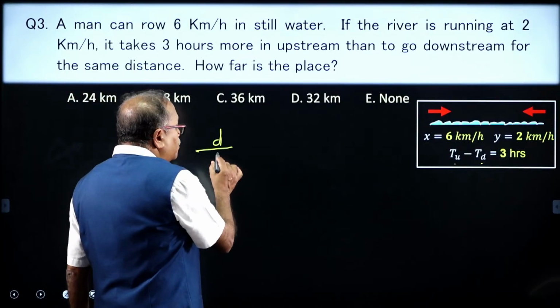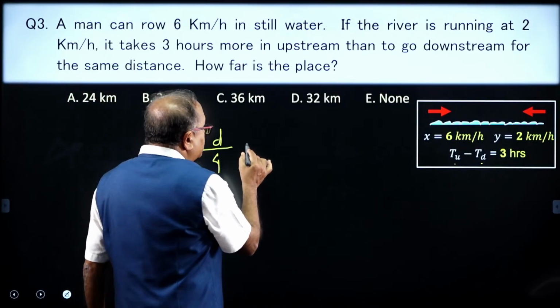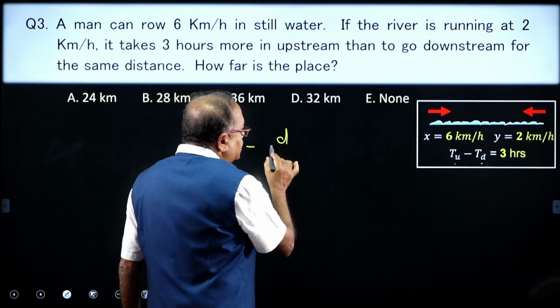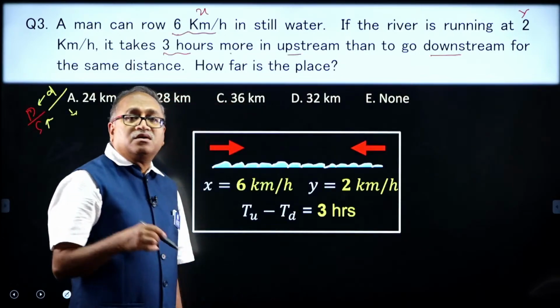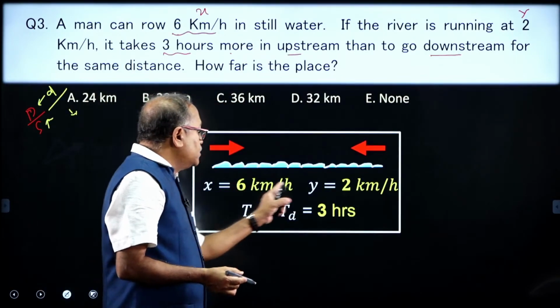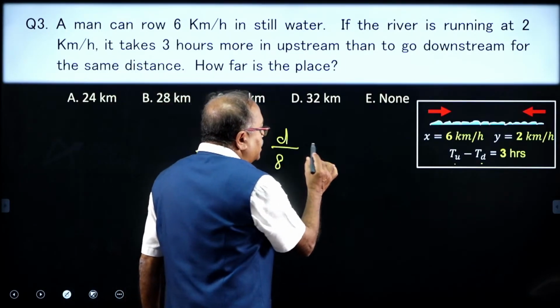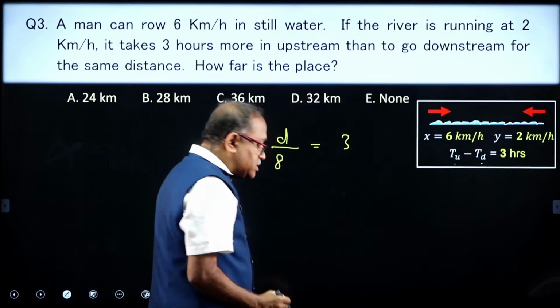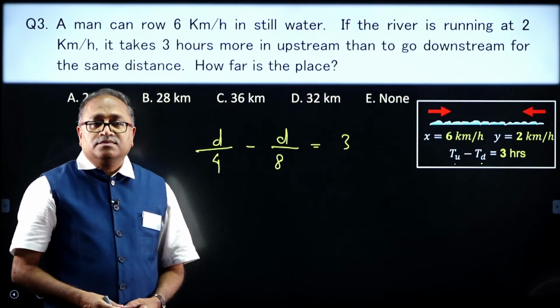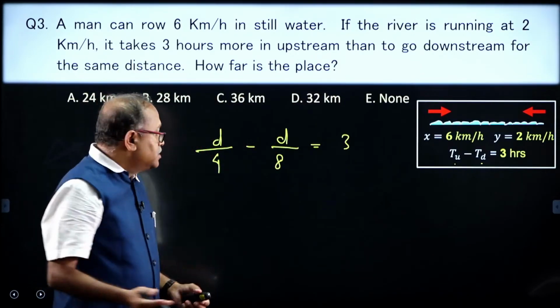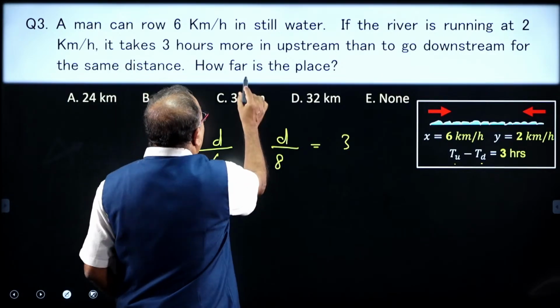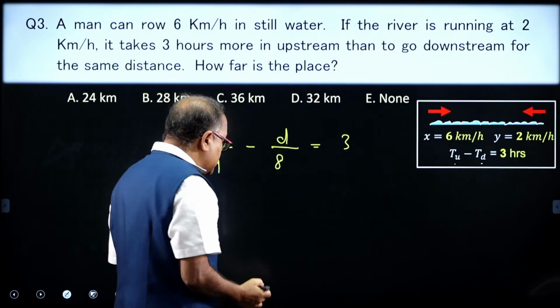So, take that 4, minus the same distance, and what will be downstream? The downstream will be 6 plus 2, which is 8. So, take that 8, and it is equal to 3. Now, solve the equation and you get d, that is how far he has travelled.